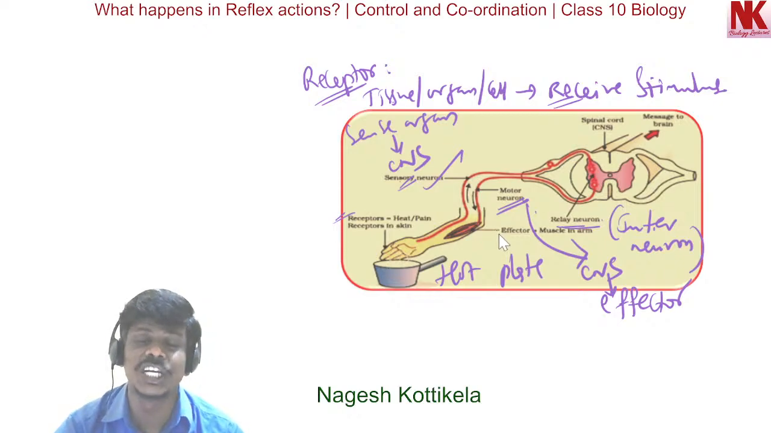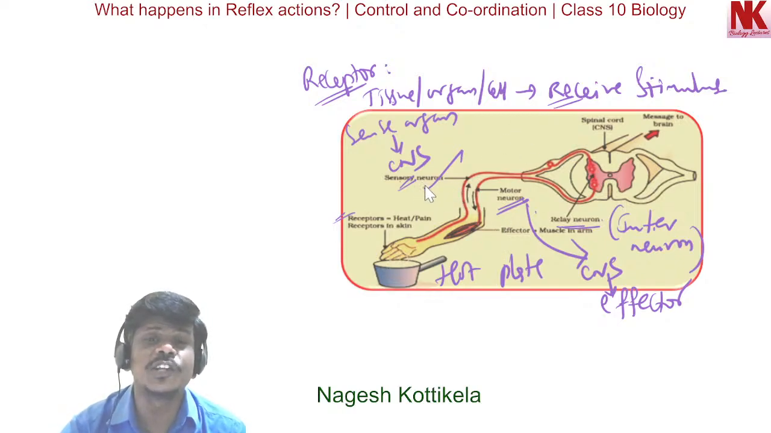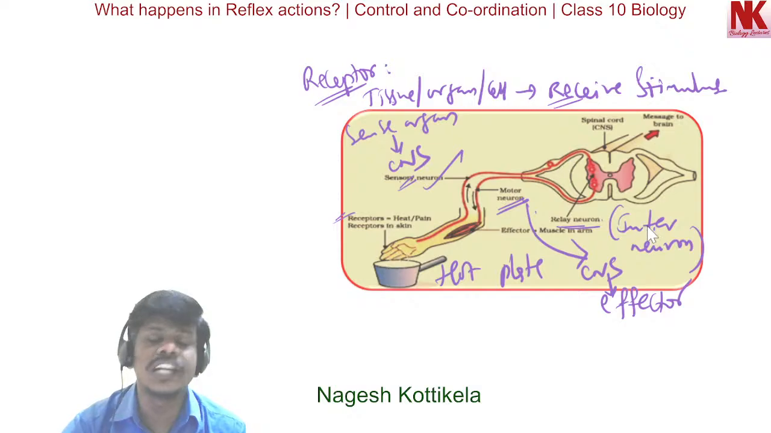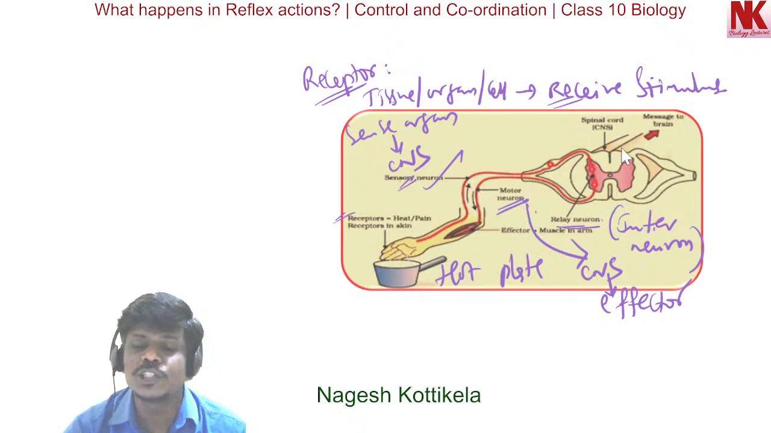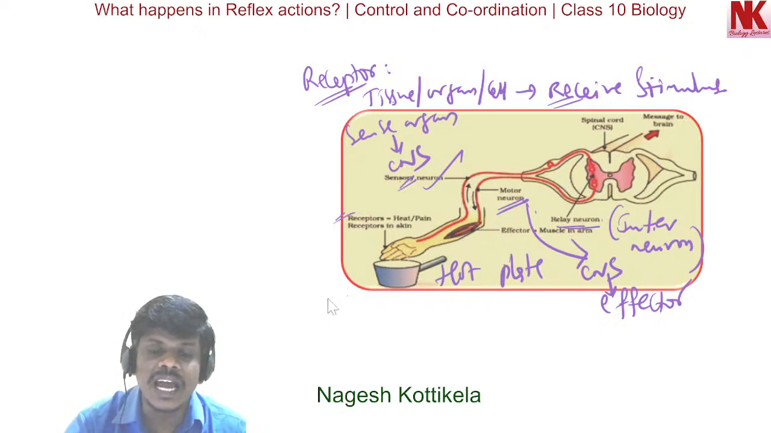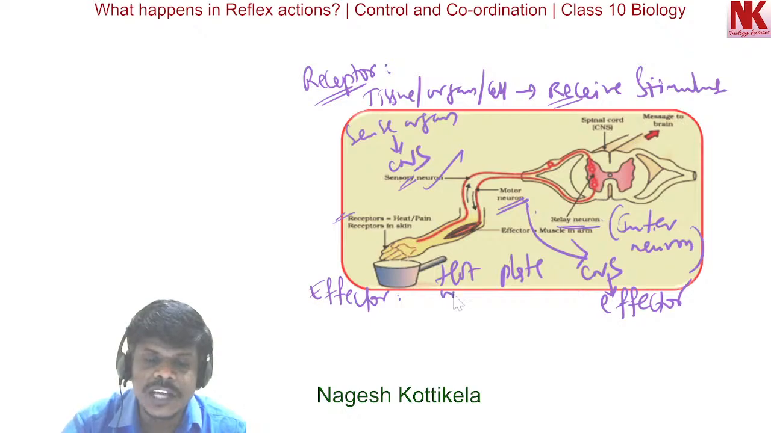I repeat this once again. Here, sensory neurons carry the impulses from sense organs to the central nervous system, and the parts of the central nervous system are the spinal cord and brain. And here, the relay neuron, or interneuron, is a connection between the sensory neuron and the motor neuron. Here, the motor neuron carries impulses from the central nervous system to the effector organ. And here, the effector can again be an organ, a muscle, or a gland.